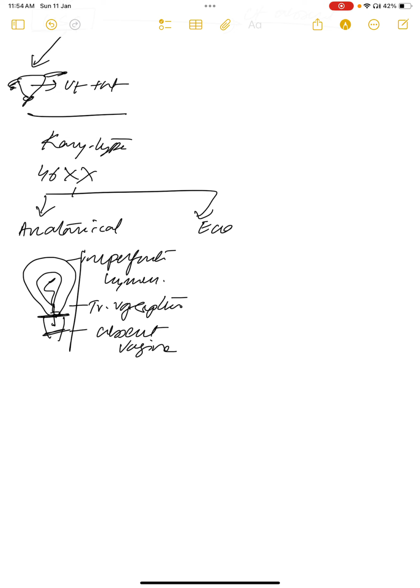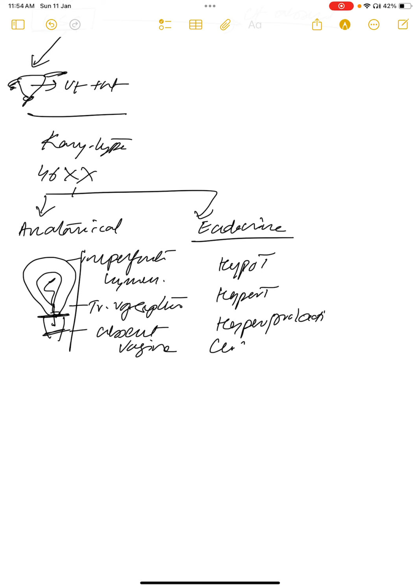Endocrine causes: it can be because of hypothyroidism, hyperthyroidism, hyperprolactinemia, Cushing's, or PCOS. These are different conditions where you can see primary amenorrhea. Even in PCOS, you can see primary amenorrhea. Remember that.